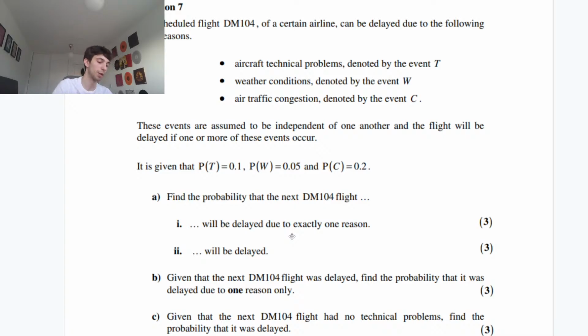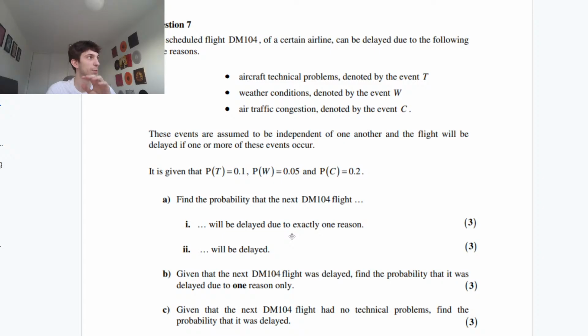Me personally, I think that's a little bit long. Maybe you should in the exam, but I think it's a bit slow. So the best way to do it is because we have three possibilities of T, W, and C, or not T, not W, and not C. Each of these can either happen or not. It doesn't matter the order, they're all independent. It's not like they happen sequentially, it's just about if they happen at all, right?